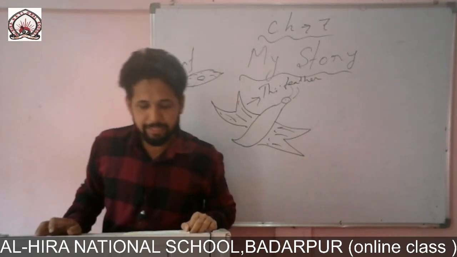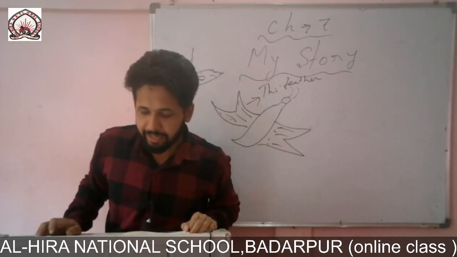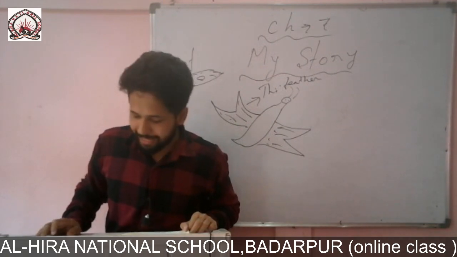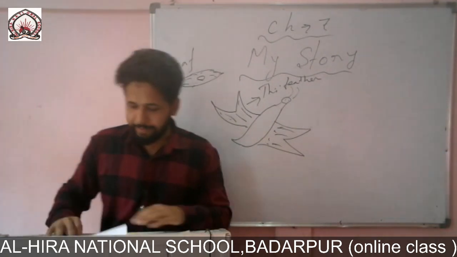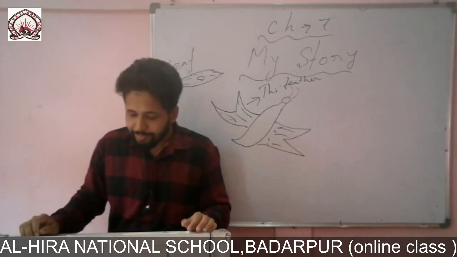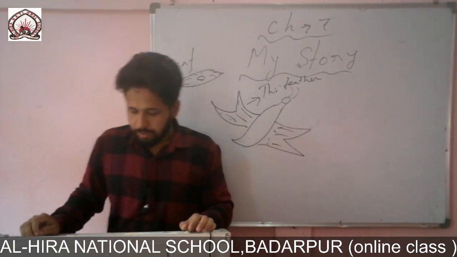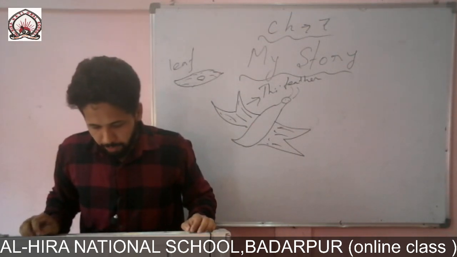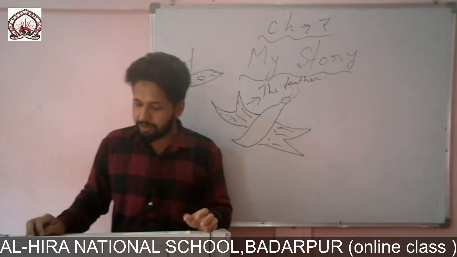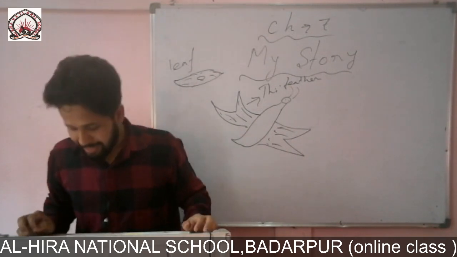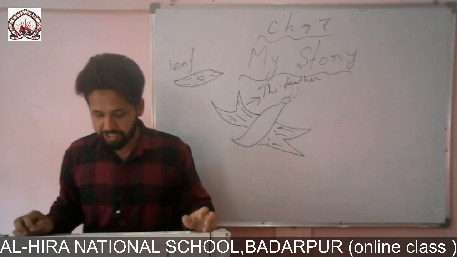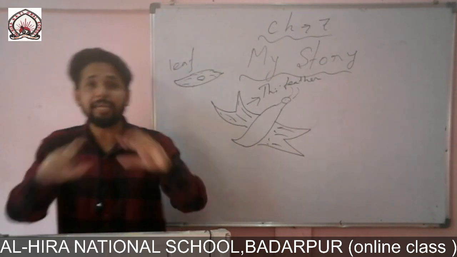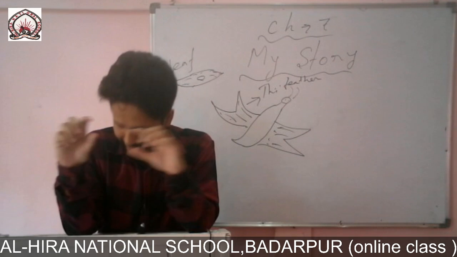I had brown patches and stripes. I was very hungry and ate up many leaves. Here the word patches means spots, a small, usually round area of color that is differently colored or lighter than the surface around it. Stripes means a long narrow line of color. A long narrow line of color is called what? Stripes.